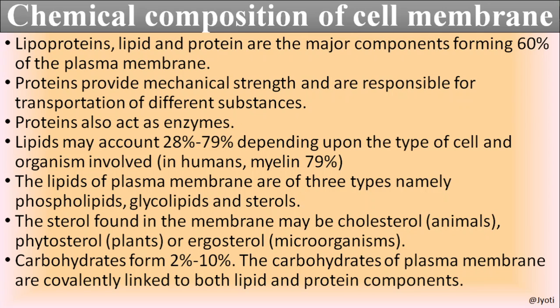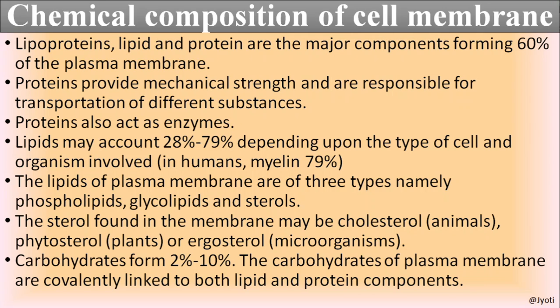Then regarding the lipids, which account for 28 to 79%, but this depends upon the type of cell and the organisms involved. The lipids of the plasma membrane are of three types, that is phospholipids, glycolipids and sterols. Very, very important. The sterol found in the membrane may be cholesterol in case of animals. It may be phytosterol in case of plants, or ergosterol in case of microorganisms.